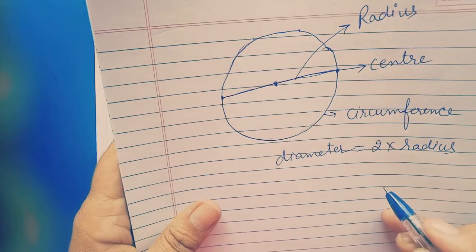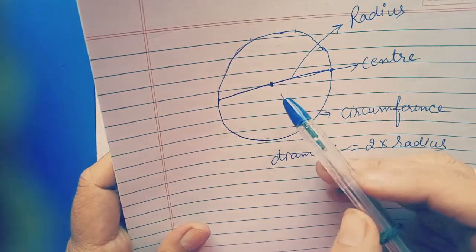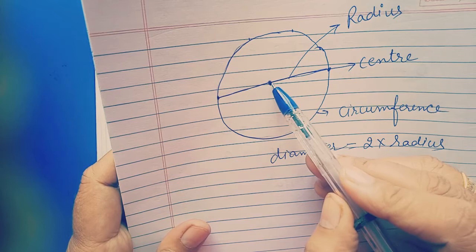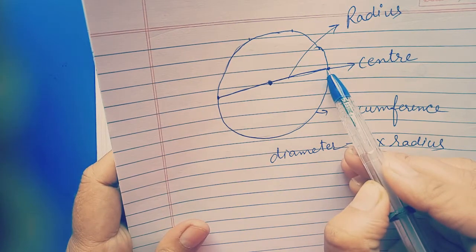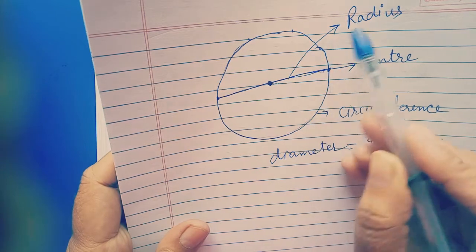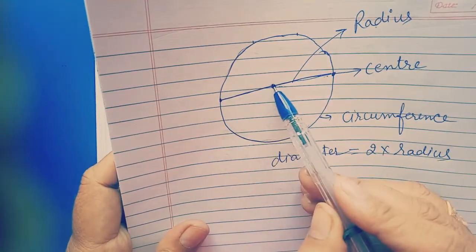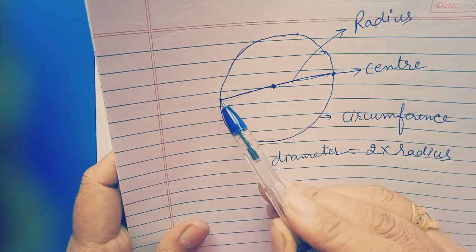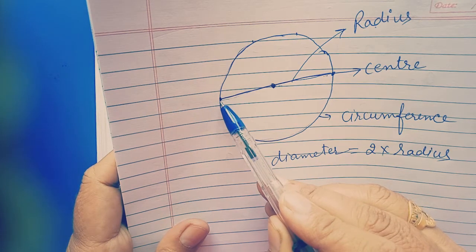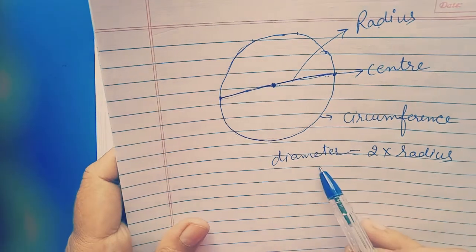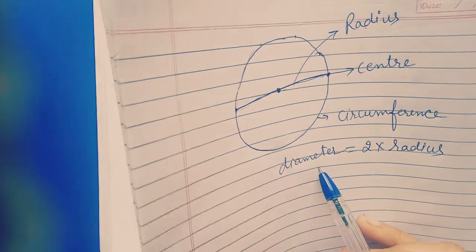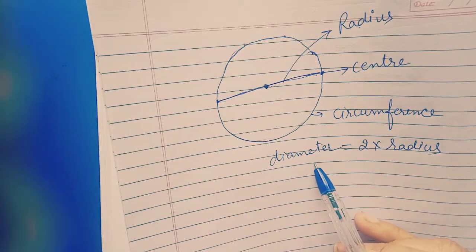Diameter is equal to double the radius. This is the center. This distance to the boundary of the circumference is known as the radius, and if we extend this distance and touch the other point on the boundary, this full line is known as the diameter. Up to here I think it is clear to you.